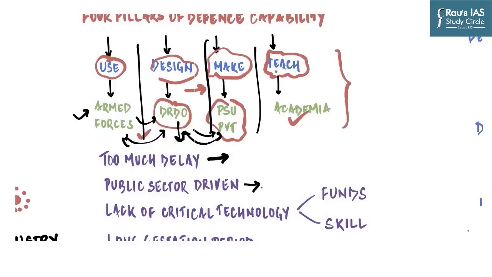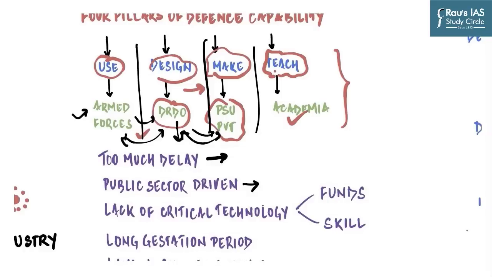When we talk about delay in the designing and in the making stage, we can clearly see that defense technology in India is public sector driven. And so all the issues which plague public sector undertakings in all the sectors in our country also plague the defense sector. Because of government policies, there is still no liberalization in defense manufacturing, because of which all the major players are public sector undertakings.